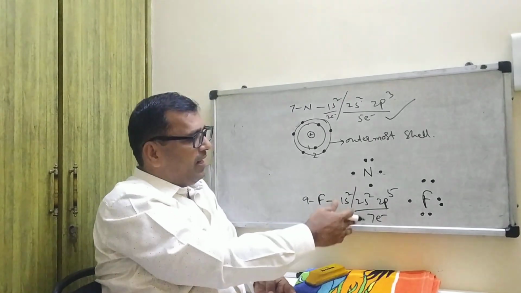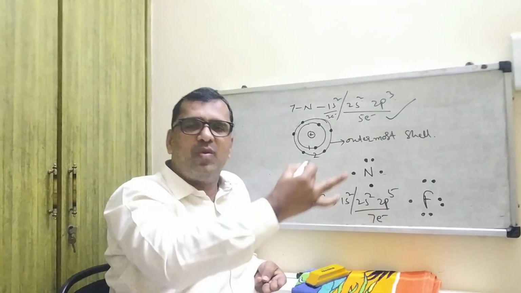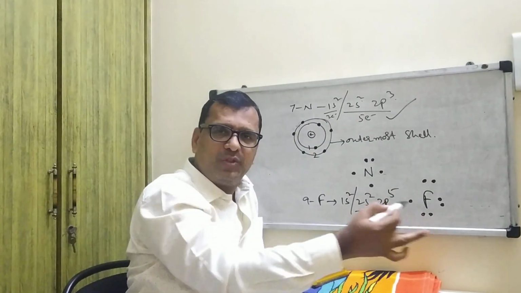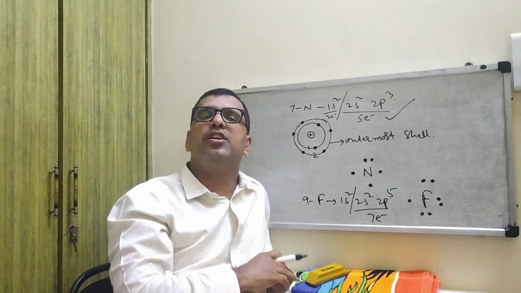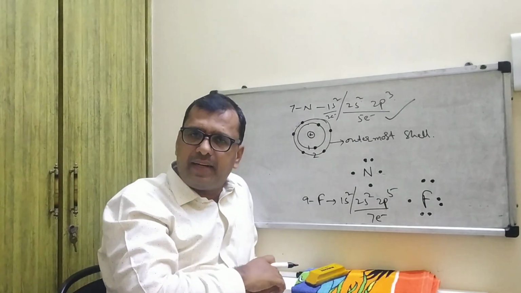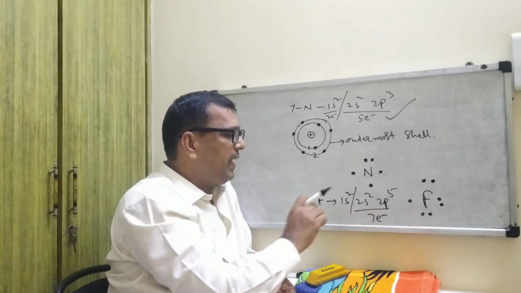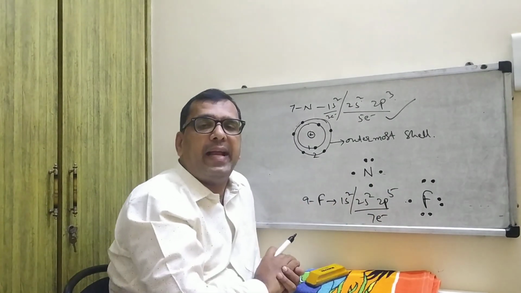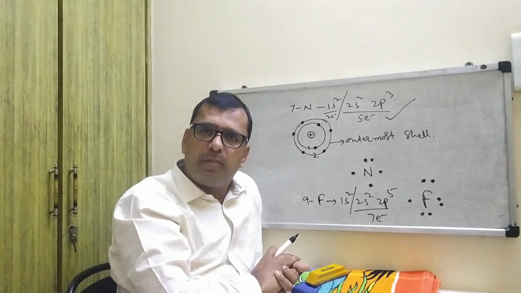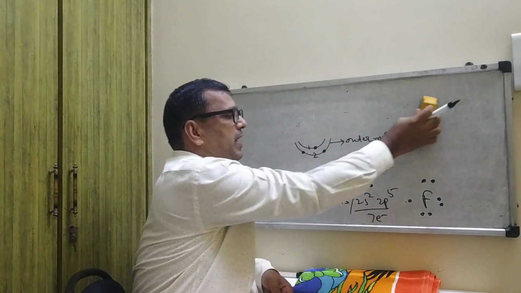It contains 7 electrons, so you represent them as dots following the right hand rule. This is known as the Lewis electron dot method. This is called a pair, and this is called unpaired. I will explain in detail.